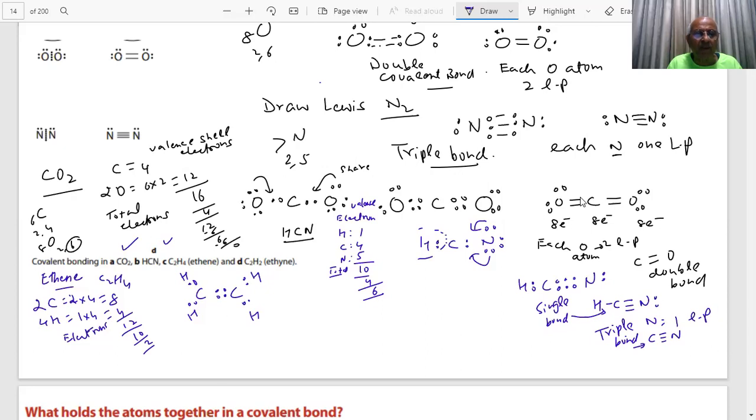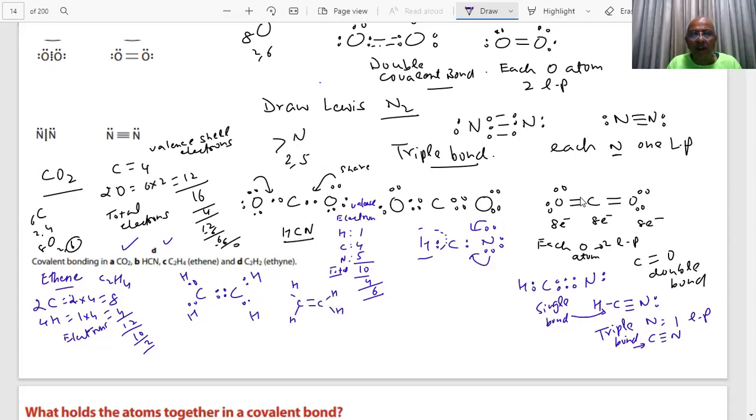Carbon, each of them is getting how many now? Tell me, each of them is getting how many, students? There are 2 carbons. This carbon has 4, 6, 8. This carbon has 4, 6, 8. So what is this then? You are writing like this: C, H, double bond C, H, H.